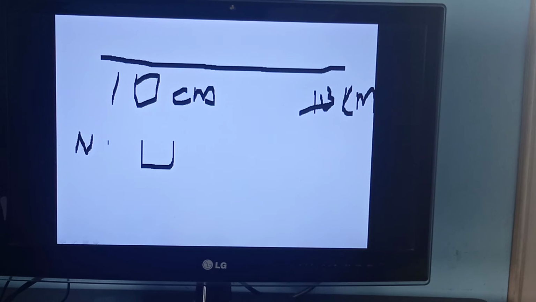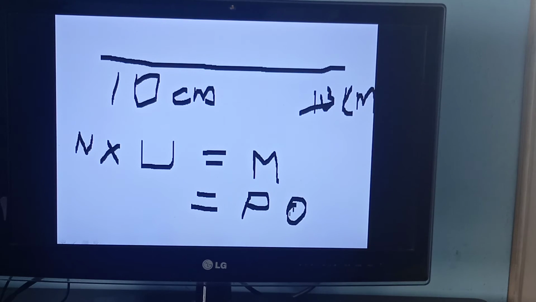Now if I multiply this numerical value and the unit, then you will get the answer, measurement, which is nothing but the physical quantity. PQ. Physical quantity.